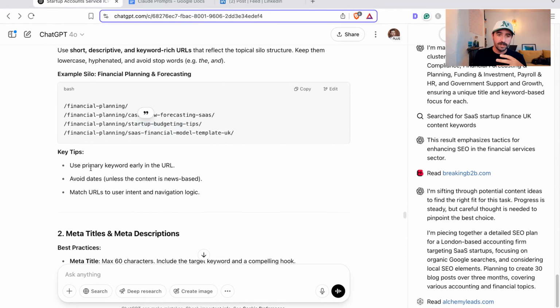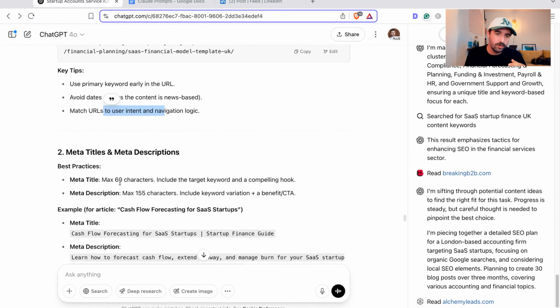And it's giving you some tips in here as well about using the primary keyword in each URL. So not only is it building, it's coaching you along the way about how you need to build your SEO, which is massive if you're not quite sure or you're new to the SEO game. Avoid dates, match URLs, that's all great practice.